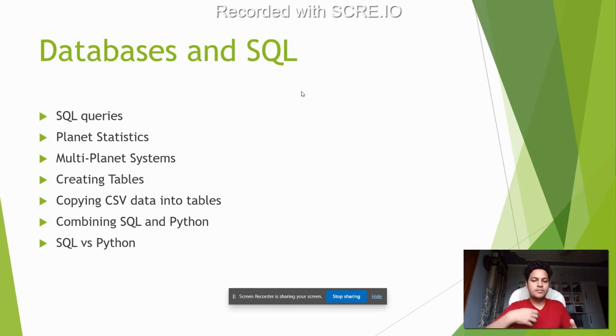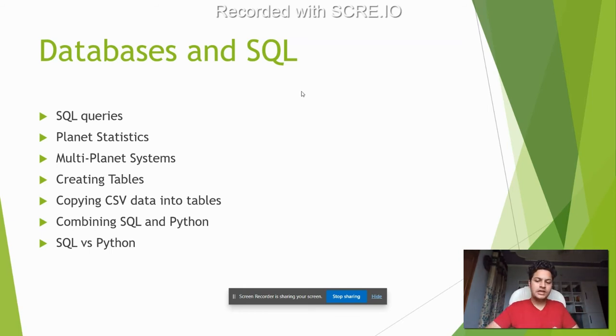But since these tables were not sufficient, we tried to create our own databases. We created our own tables, and then we copied the CSV data into those tables, and then we worked with it, which was obviously more efficient. Then finally, in I think week 4, we talked about combining SQL with Python, which I think we did with the Psycopg2 module, as far as I remember. So that was something completely new.